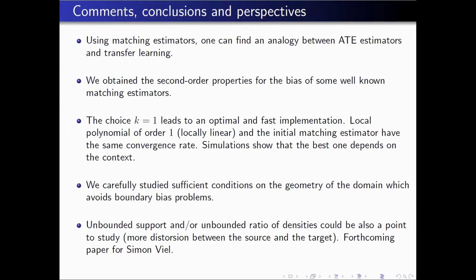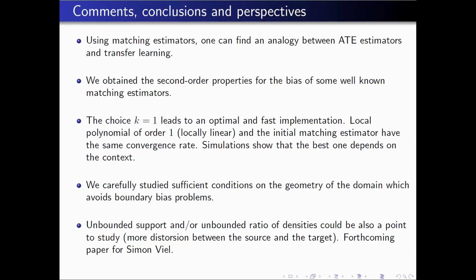Okay, so the fact that you use k equal to 1 is very fast for the implementation because there are many nice algorithms to search the nearest neighbor. It will be difficult to distinguish k equal to 1 from k equal to 2 because the lower bound is up to a constant. So you won't identify if k equal to 1 is better than k equal to 2. What will be clear is that it is better than k going to infinity, because with k going to infinity, you decrease the height. But for the first value of k, you can take k equal to 1 because it is the simplest case. The other cases, like k equal to 2 or 3, don't prove a lot in general, but it's almost similar.